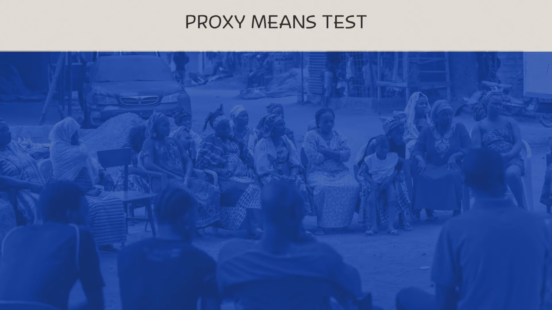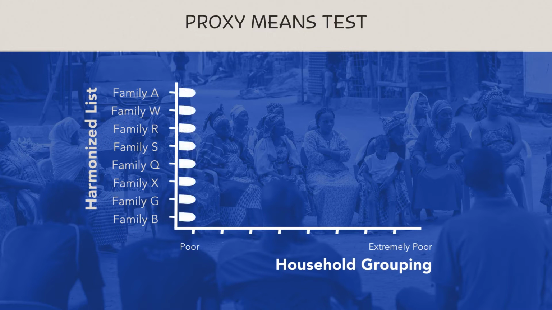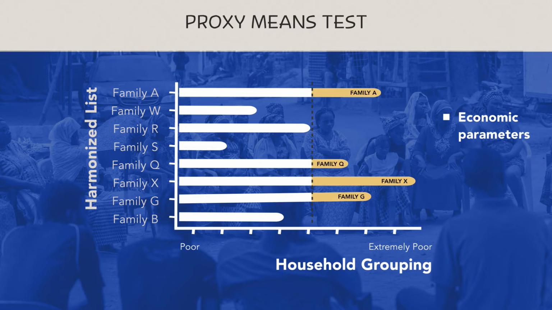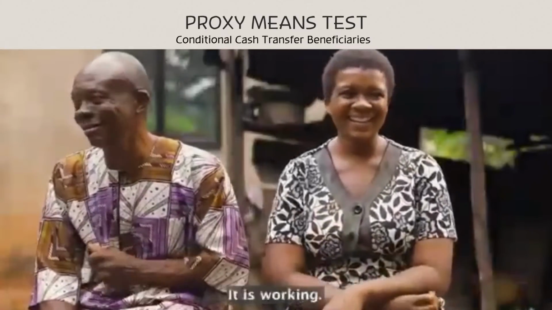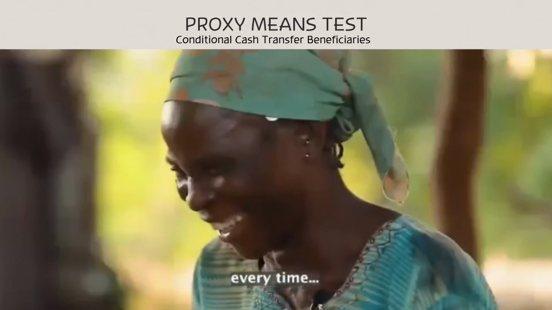The last targeting method is the proxy means test. It is a system for grouping households that are already in the register from the poor to the poorest, based on different economic, asset and social parameters for targeted interventions. Beneficiaries of the federal government's conditional cash transfer emerge through this ranking method.